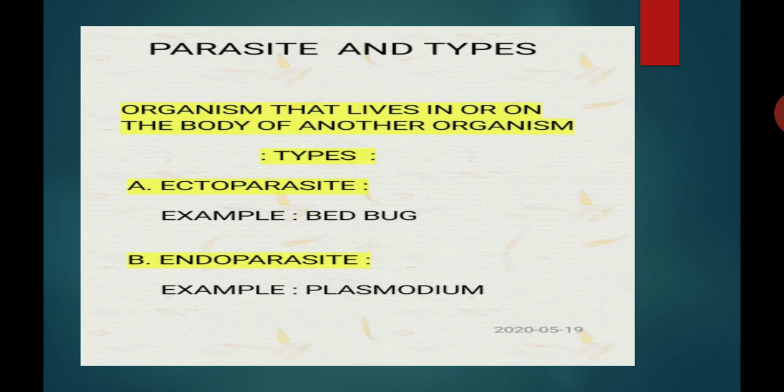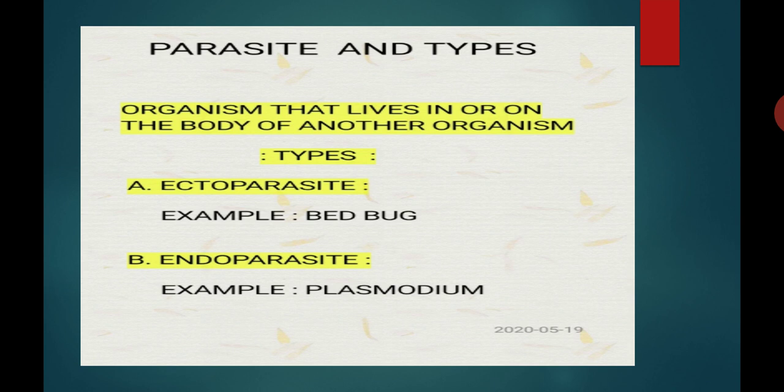There are 2 types of parasite. Ectoparasite lives on the body surface of another organism. Example, bedbug. Endoparasite lives inside the body of a host or another organism. The example of this is Plasmodium.